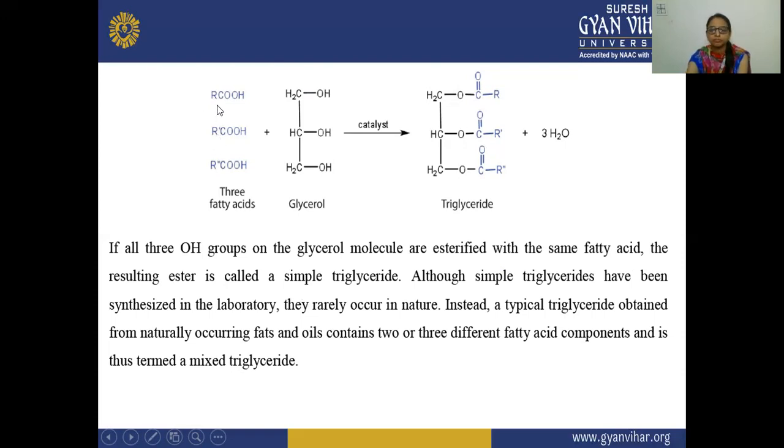If you take here methyl, ethyl, then butyl, these are the different fatty acids. If the same alkyl group is present on this fatty acid, then a simple triglyceride is formed here. So if all three OH groups on this glycerol molecule are esterified with the same fatty acid, in the presence of a catalyst, then the resulting ester formed from this alcohol and fatty acid is known as your simple triglyceride.